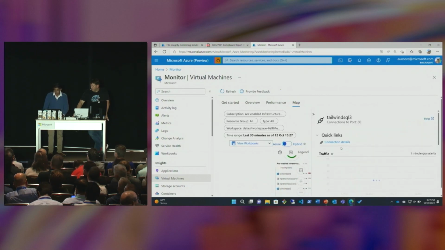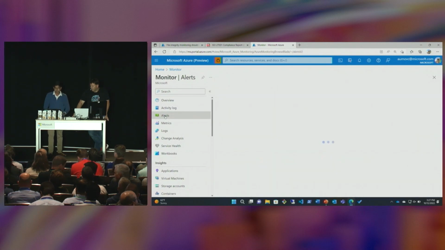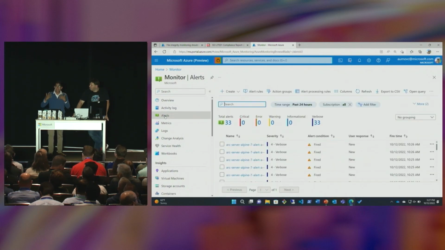And we would be able to double-click on their interrelationships as well as their traffic being sent between them. Now, what happens from an alerting perspective? We can not just analyze this data retroactively, but we can go proactive. We can actually create our own alert rules.